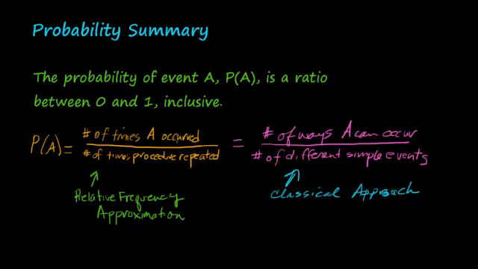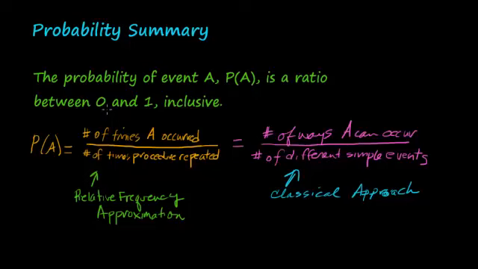If the number of times A occurred was every single time we ran the procedure, these two would be the same, and that would be 1. But that's the highest possible value for a probability. So we can clearly see why 1 is the highest possible probability, and nothing larger than that would represent a probability. That's what inclusive means. It could be 1 or it could be 0 and everything in between.